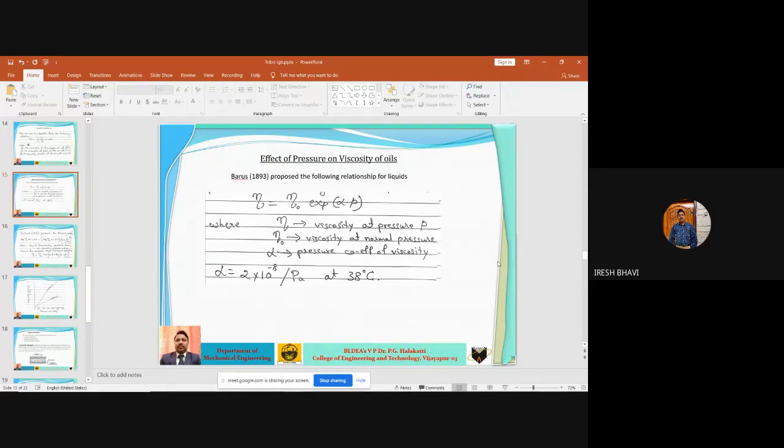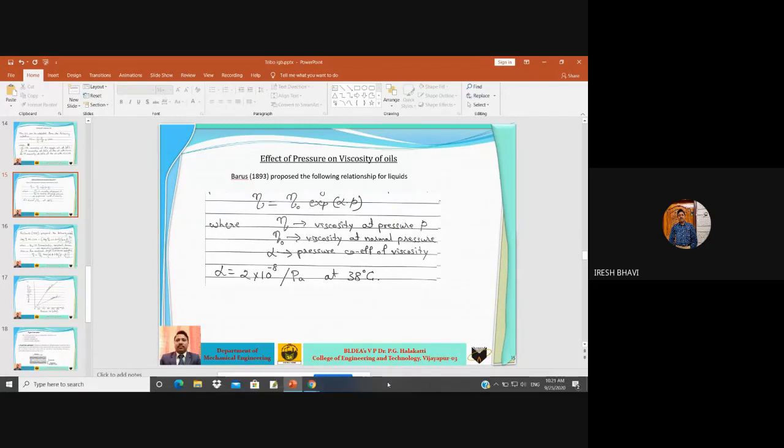Otherwise, what happens? It will affect the property of the lubricant and it may affect the operation of the bearing also. So that is why this viscosity should not change too much with respect to temperature. And viscosity index is the measure of that property. That is, if viscosity index is very large, then what happens? For even a large change in temperature, there will not be much change in the viscosity of the lubricating oil. Okay.